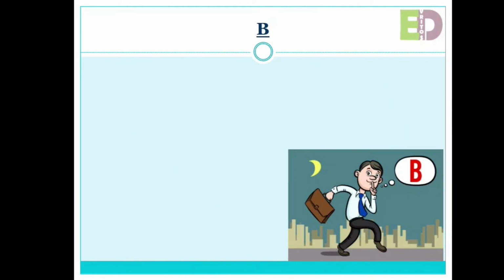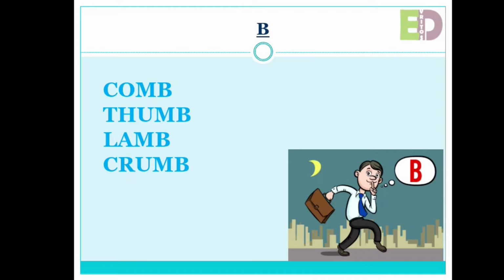Coming to letter B, it is usually not pronounced when it is used at the end with letter M. For example, comb, thumb, lamb, crumb. So it is not comb. No, B will not be pronounced. And I hope you all are practicing it with me. So please practice while I speak. You can also speak out with me. It's comb, thumb, lamb and crumb.